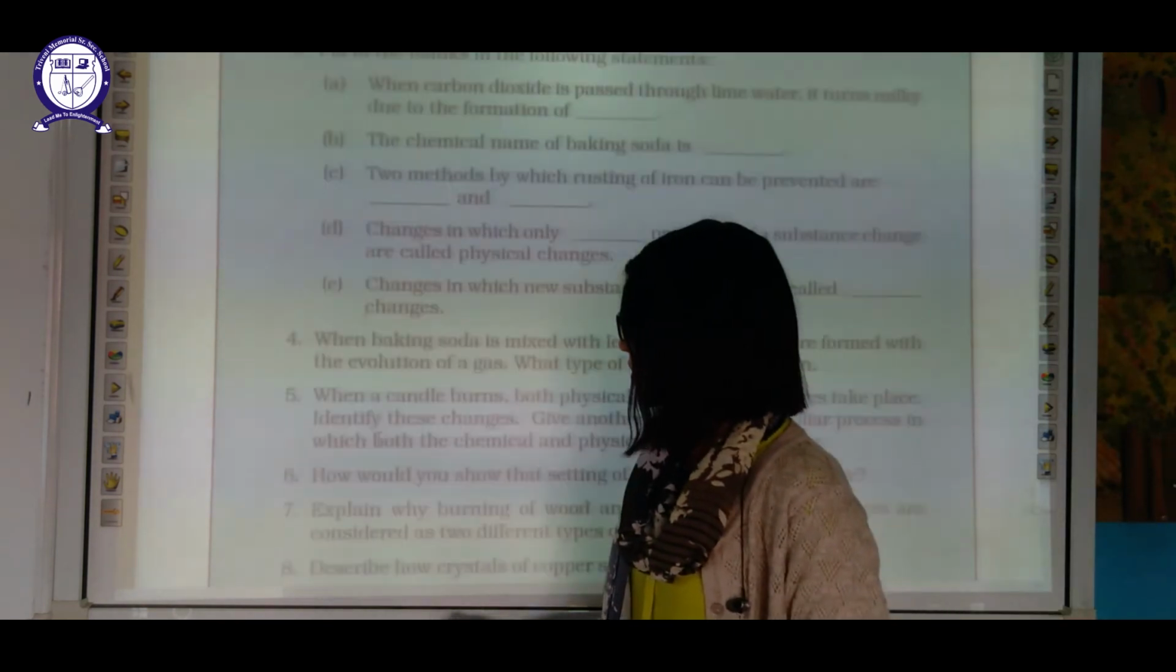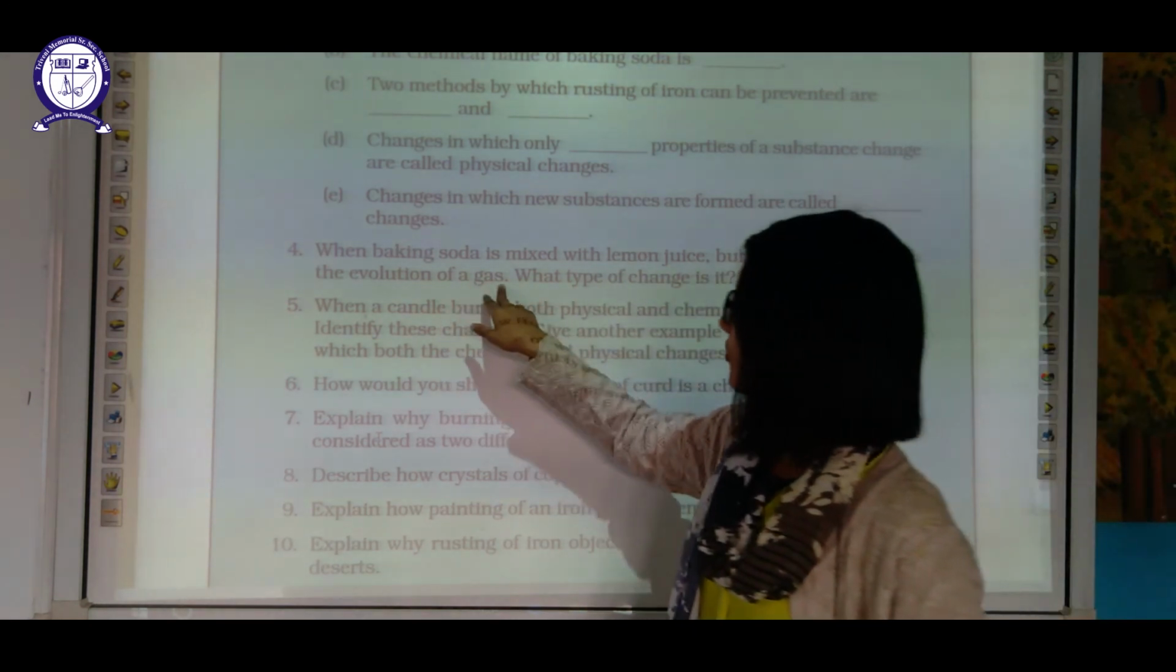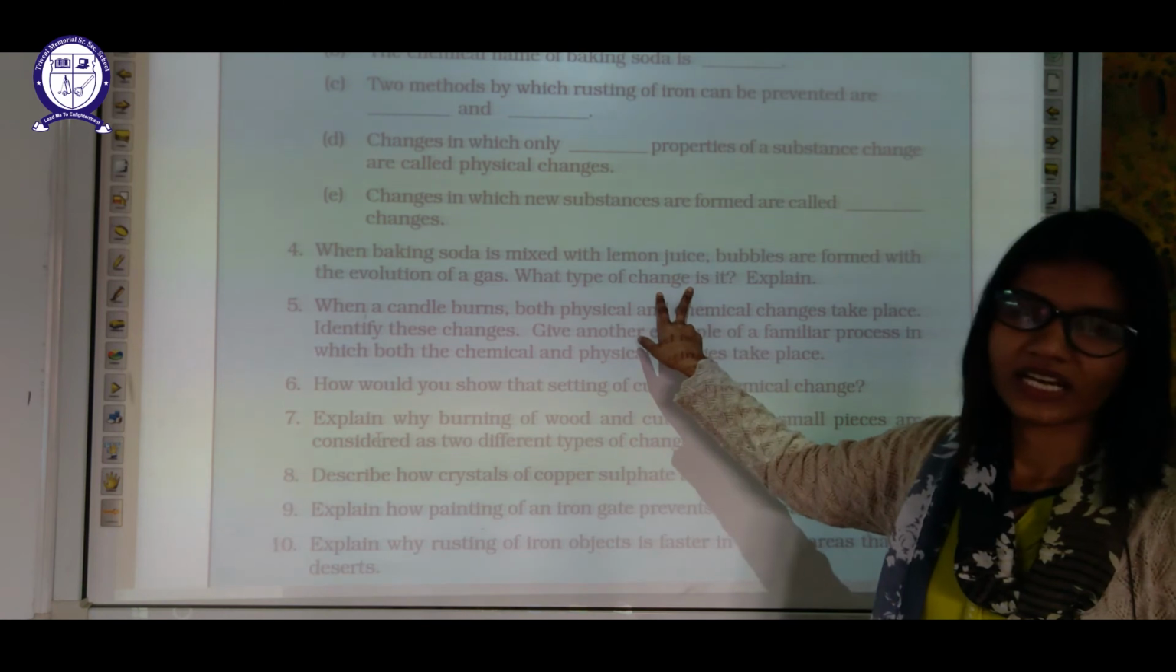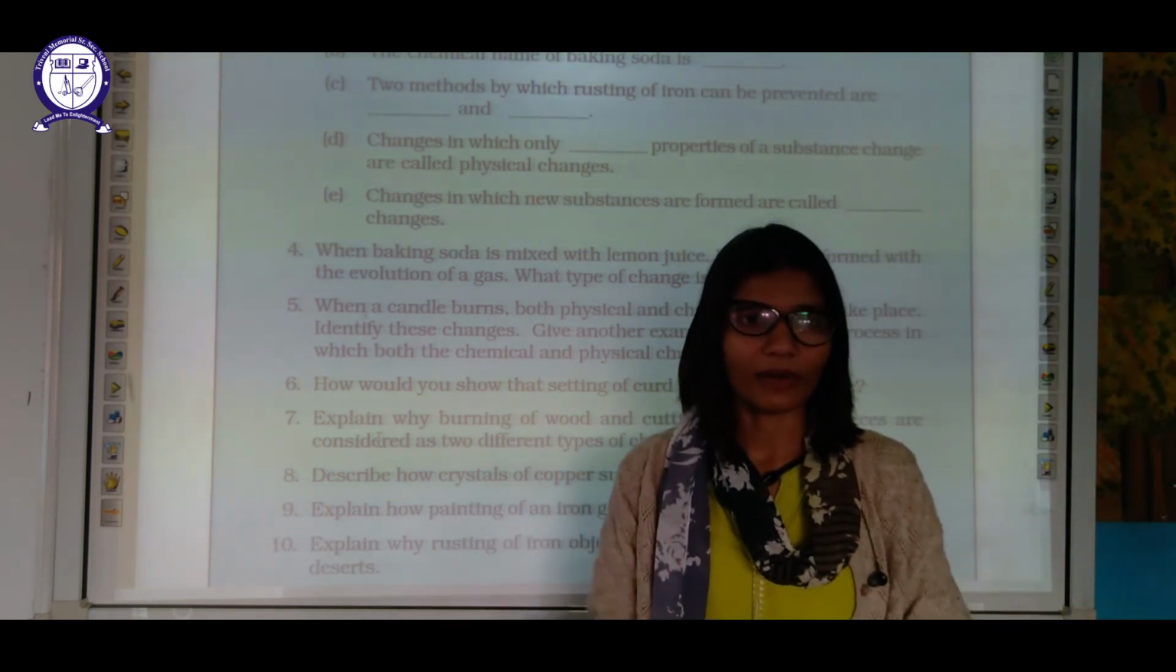Okay. When baking soda is mixed with lemon juice, bubbles are formed with the evolution of a gas. Which type of change is it? It is a chemical change, and the bubbles being produced represent the carbon dioxide.